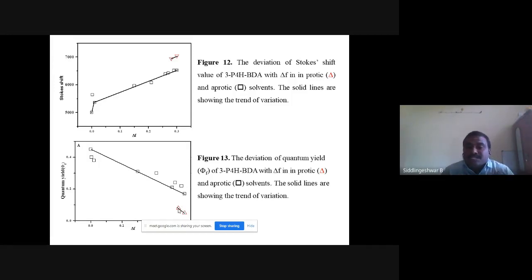What I have done is use acetonitrile and methanol. Both have the same Lippert polarity parameter, but their quantum yield is very different. In the protic solvent, quantum yield is low, and in the aprotic solvent it is a little higher compared to the protic solvent. This shows that in protic solvent there is an involvement of hydrogen bonding. Due to that, there is an extra stabilization of the excited state.